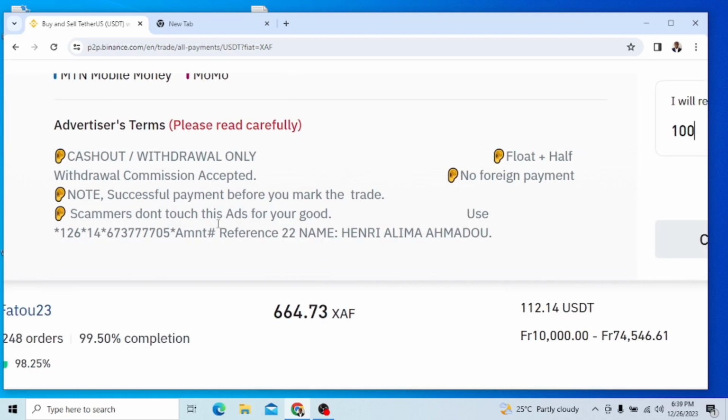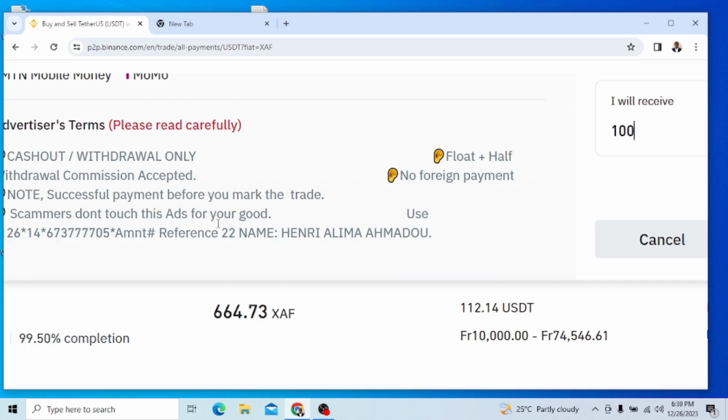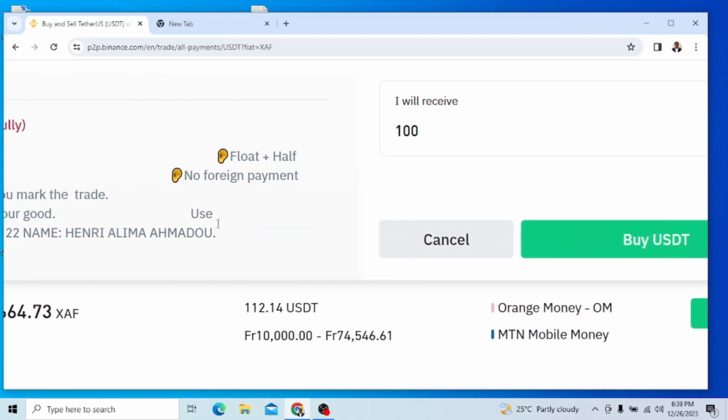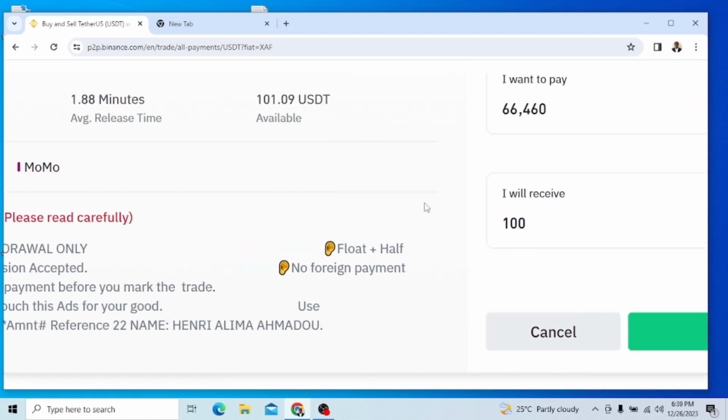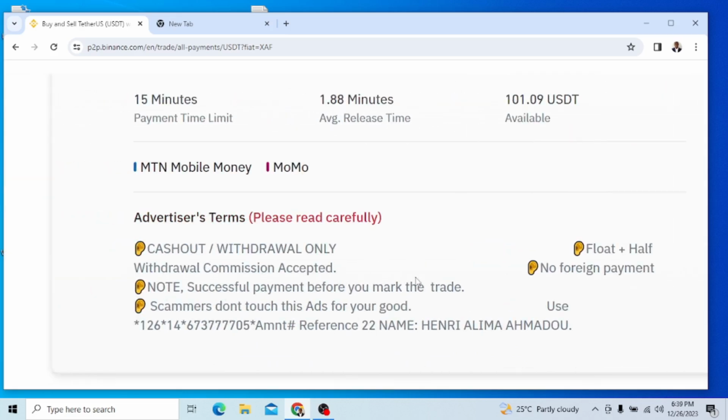Okay, I will take my Momo number from my phone. Remember, always use your Momo number. Don't use somebody's Momo number. Use your Momo number, put this money inside, and then you send through Momo. If you're in Cameroon or in Nigeria, you can send through bank account, depending on what the person has asked you to pay through, whichever method.